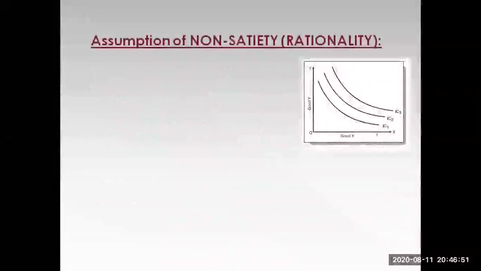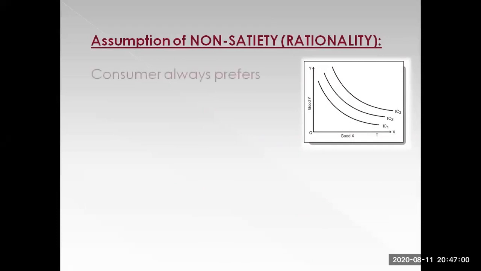The next point that we'll be talking about is the assumption of non-satiety, or in other words, we can call it the assumption of rationality. The assumption of non-satiety states that a consumer always prefers more of a commodity to less of a commodity. So if I consume more of good X, I will always prefer that case.